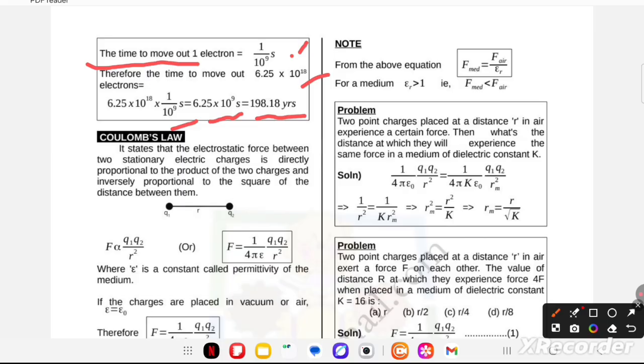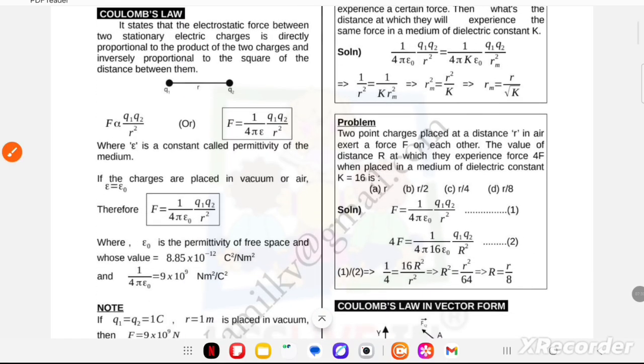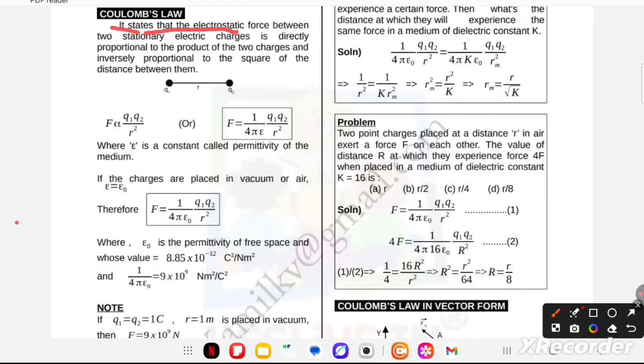Now friends, I'm going to discuss with you the next topic, Coulomb's law. Very important topic. Beta, see the concept, in the exam questions come from the concept. Coulomb's law states that the electrostatic force between two stationary electric charges is directly proportional to the product of the two charges and inversely proportional to the square of the distance between them. These are two charges, beta, and I have separated them at distance r.